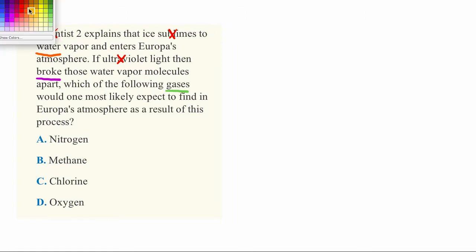What actually matters is this basic question: what happens to water vapor when you break it apart? What gases are formed? And you have to know something to answer this outside of the test. You have to know that water is actually made up of two elements, and you've probably heard this name for water before: H2O. H2O is a common name for water, and that actually stands for the two elements that make up water.